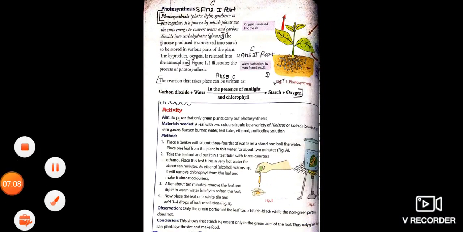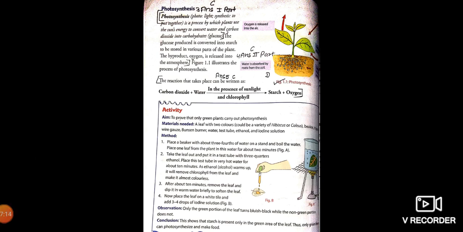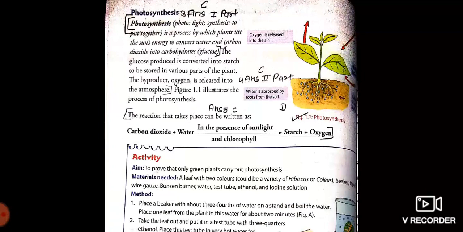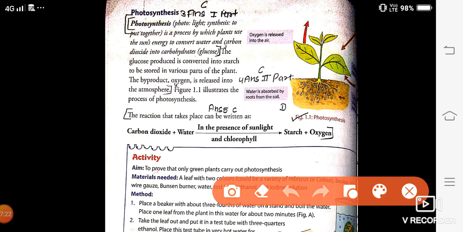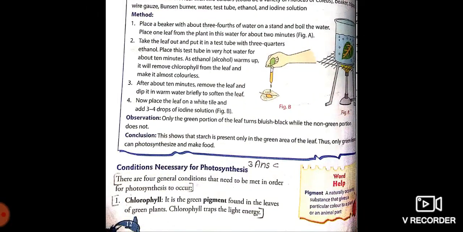So this is your photosynthesis. First you will write the definition. Photosynthesis is a process by which plants use the sun's energy to convert water and carbon dioxide into glucose. This is your definition. Then you will write the conditions necessary for photosynthesis.